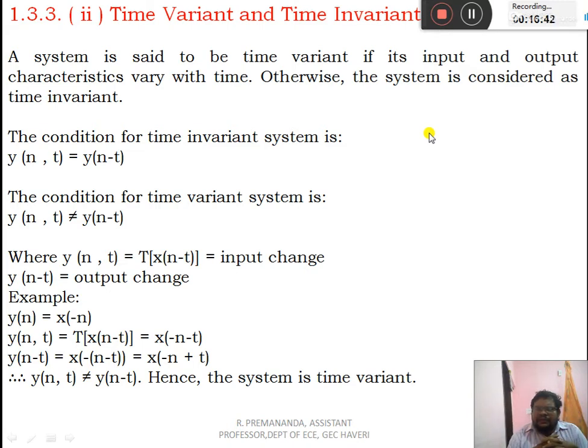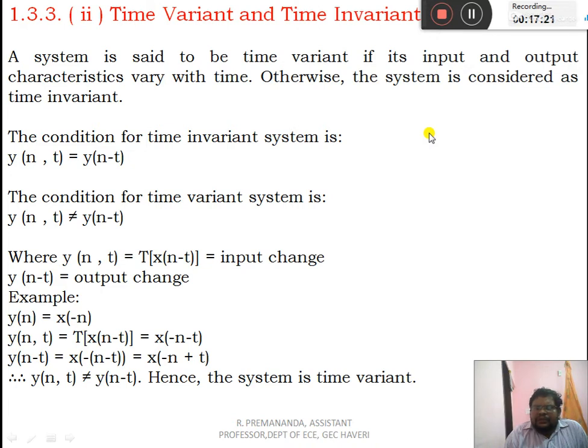The condition for time invariant is y(n,t) is equal to y(n minus t), and for time variant, y(n,t) is not equal to y(n minus t), where y(n,t) is equal to T of x(n minus t). T is the operator, x(n) is the input signal, and minus t is the shifted signal. x(n minus t) is the input change, y(n minus t) is the output change.